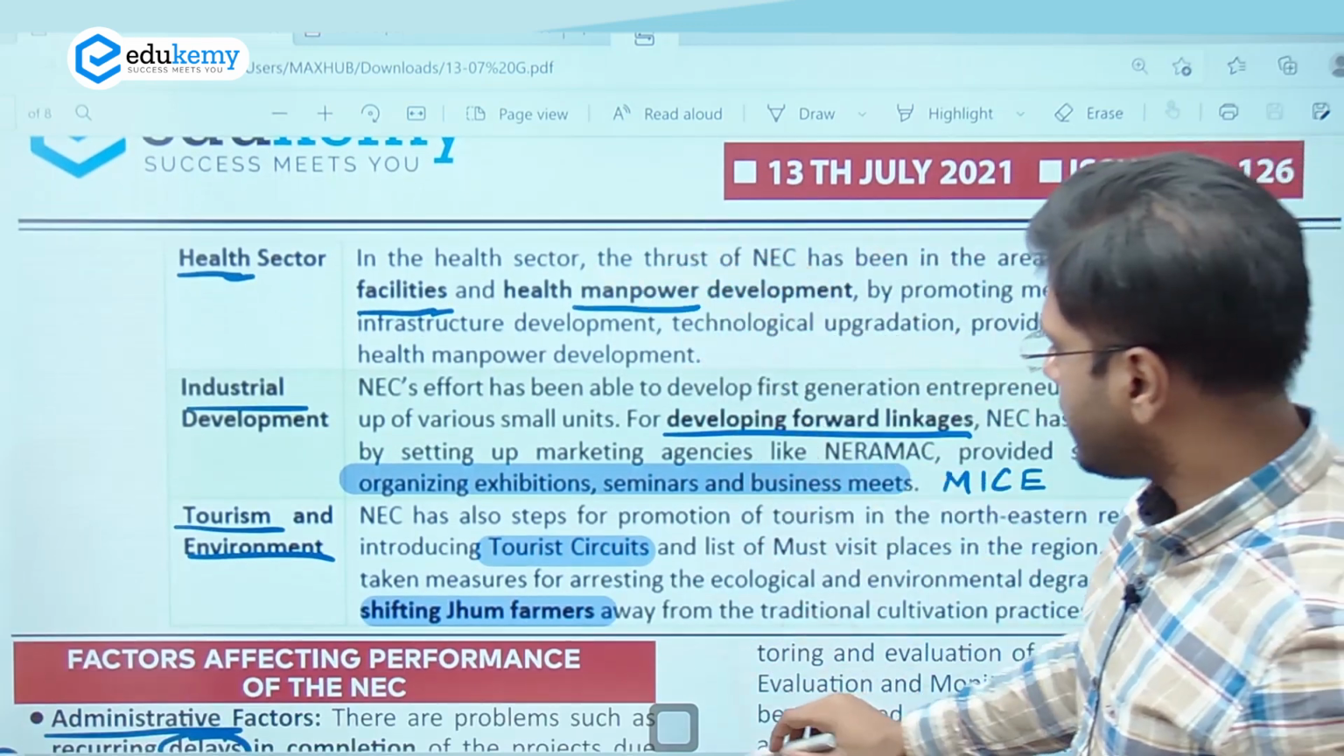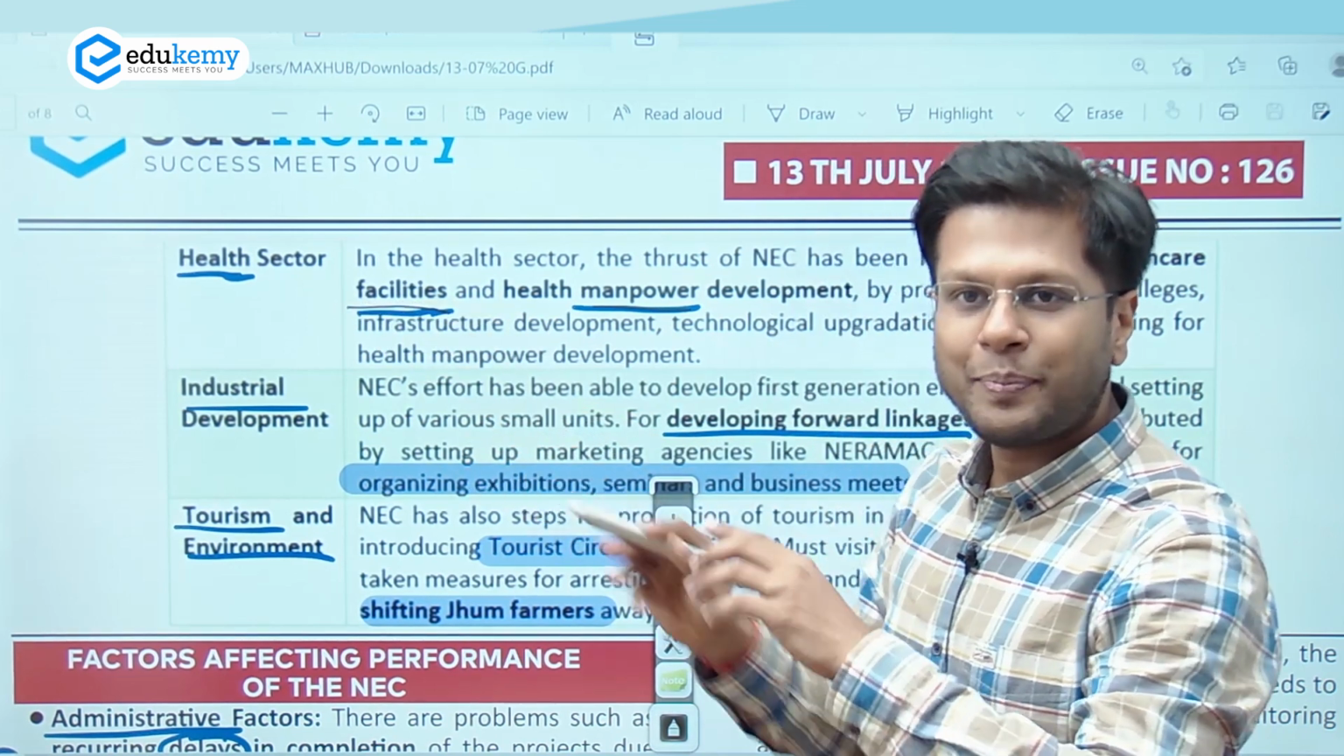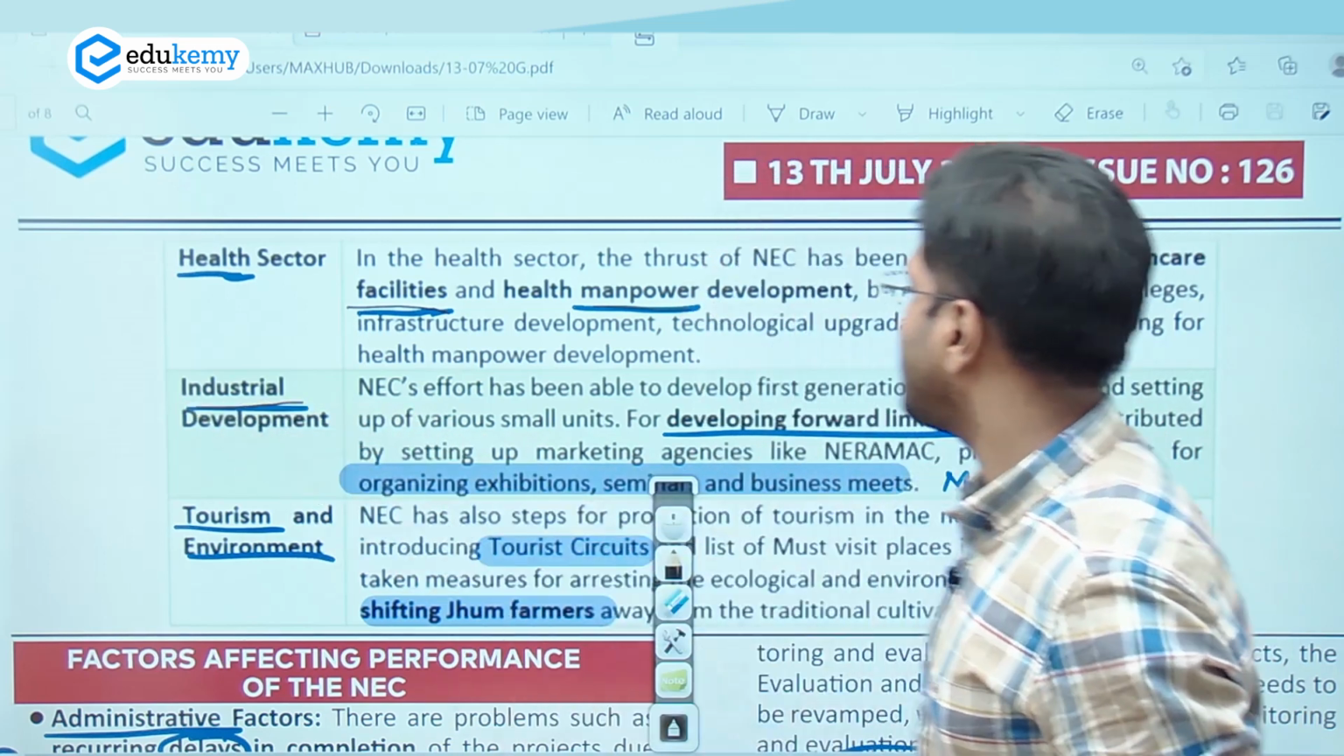Similarly, health resources, if we have health facilities and infrastructure and manpower, Northeast Council has planned in the training and whole facilitation of the whole process. Industrial development in Northeast area, right?